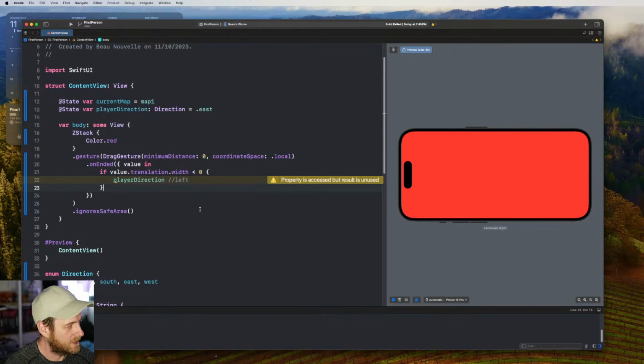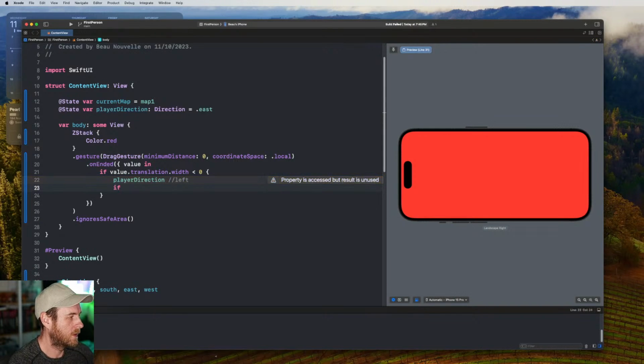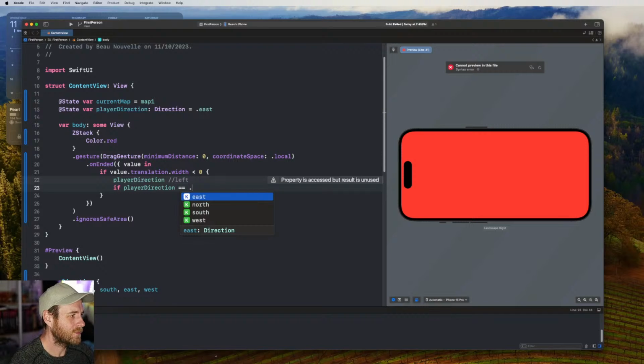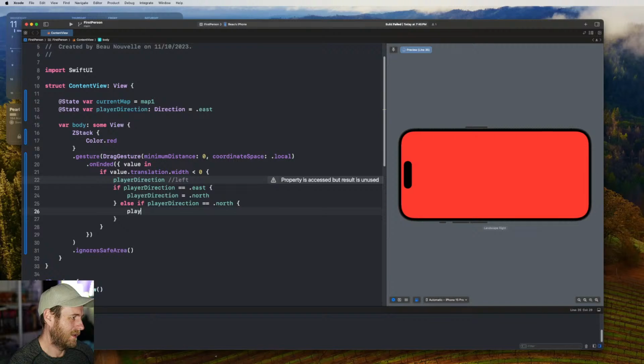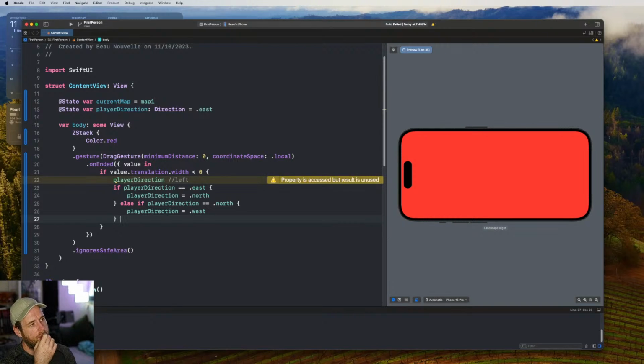I kind of want to, if there's a clever way of doing this, because we would have to place this in every if statement, and that's just going to get nested. We'd have if player direction is east, we go player direction is now equal to north, right? Else if player direction equals north, we're going to go west. It's been a long day for me too, so there's probably a much easier way of doing it. You get what I'm saying? Maybe an enum isn't the way to go for this.